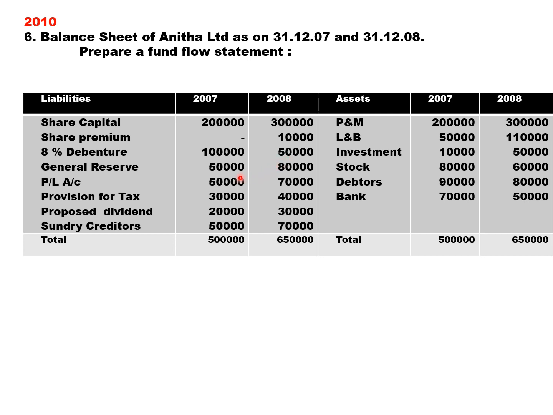General reserve, last year 50,000, current year 80,000, which means there is a transfer to general reserve to the extent of 30,000, adjusted in the PL account. Then last year profit 50,000, current year profit 70,000, so it will come in adjusted PL account. Provision for tax 30,000, 40,000, proposed dividend 20,000, 30,000. Sundry creditors 50,000, 70,000, all the three will come in statement of changes in working capital.